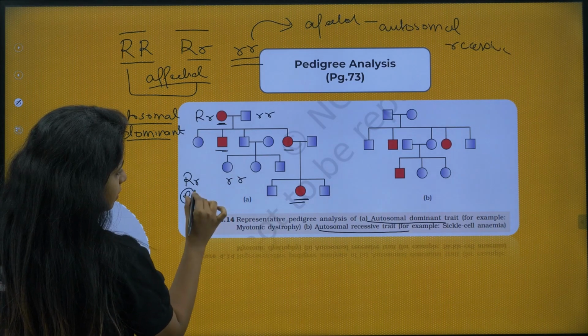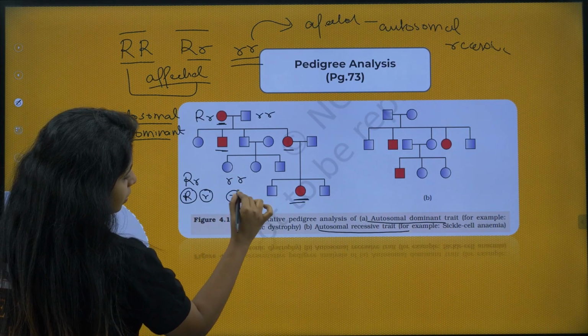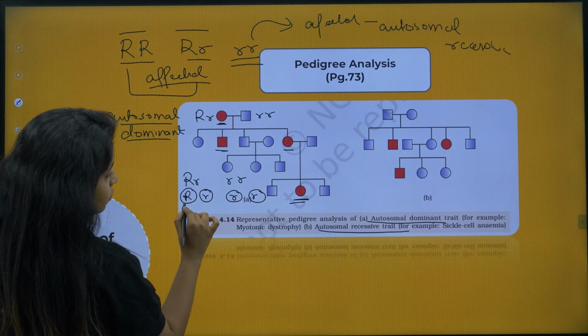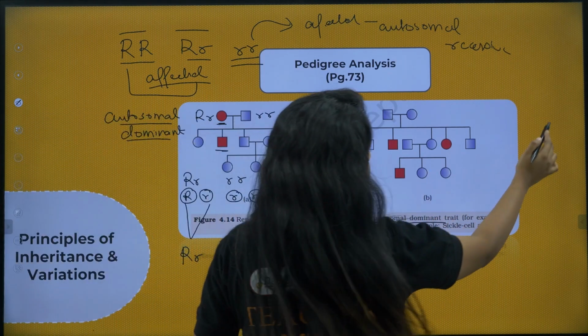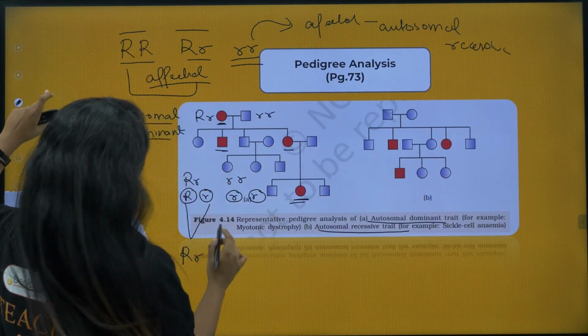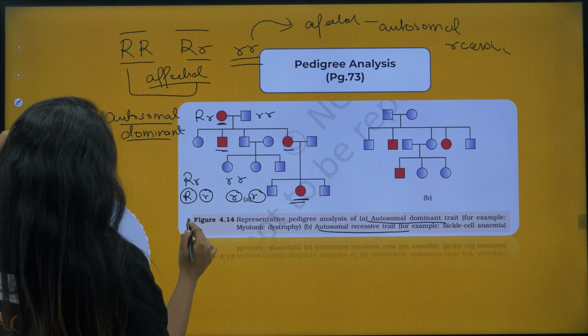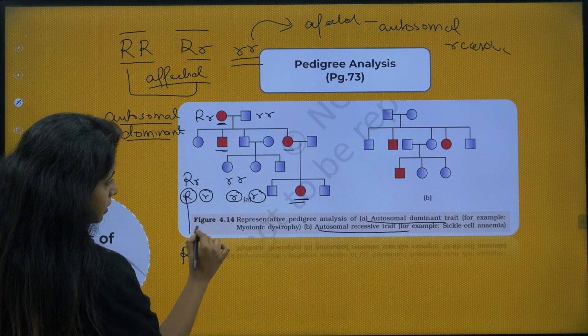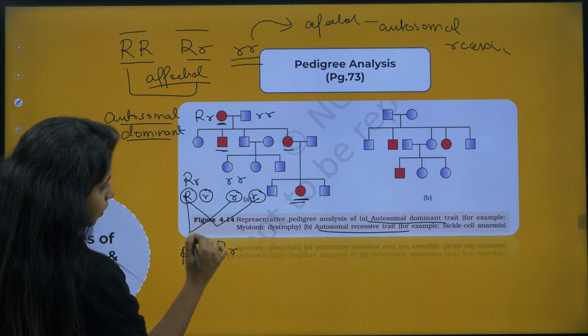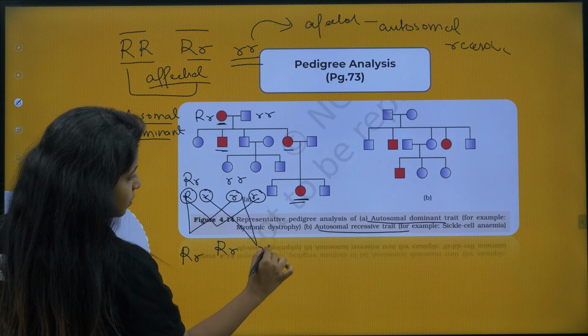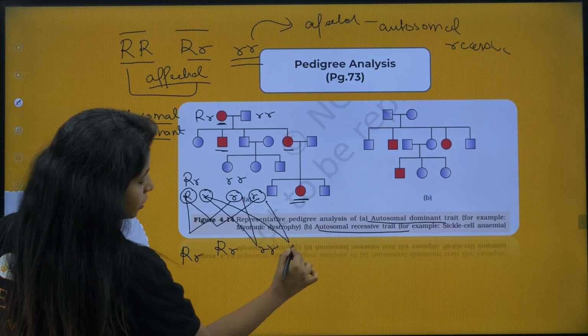The gametes will be capital R, smaller r. Now, when I fuse this and this, I get capital R smaller r. When I fuse this and this, again I get capital R smaller r. When I fuse this with this, I get smaller r. When I fuse this with this, I get smaller r.